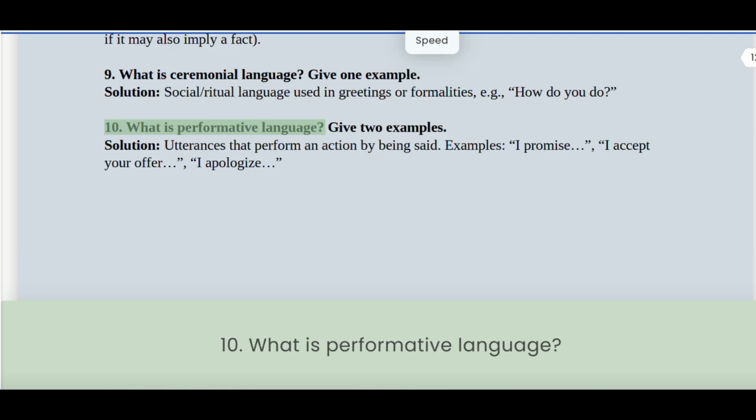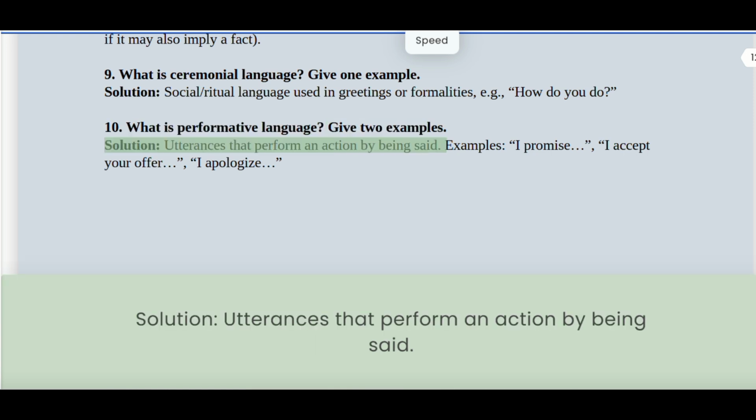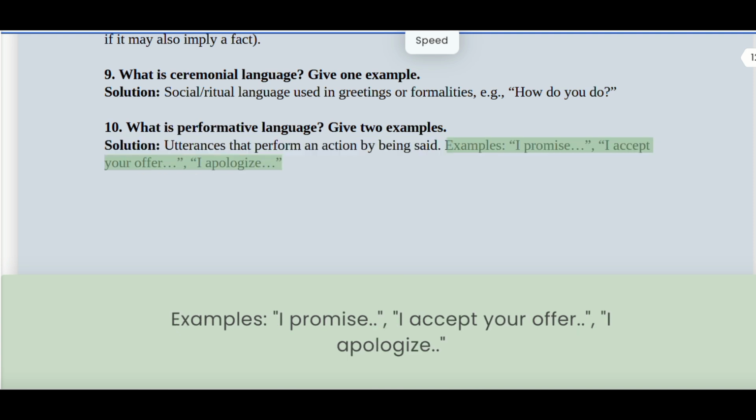10. What is performative language? Give 2 examples. Solution: Utterances that perform an action by being said. Examples: I promise, I accept your offer, I apologize.